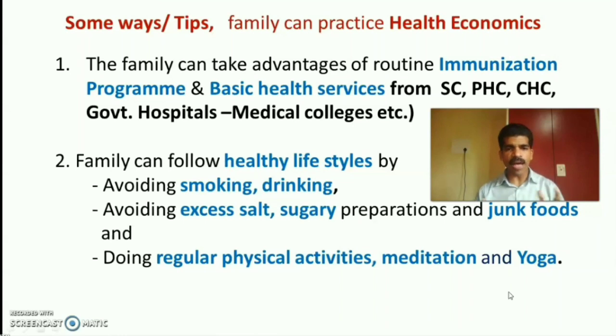The first tip is that the family can take advantage of the routine government immunization program, the universal immunization program, for the family members, and they can enjoy basic health services from sub-centers, primary health centers, community health centers, government hospitals, and even from medical colleges and other government sectors to reduce the family budget in relation to hospitalization, consultation and medications. The second tip is that the family can follow a healthy lifestyle by avoiding smoking, drinking, and such bad habits, betel leaves, etc.